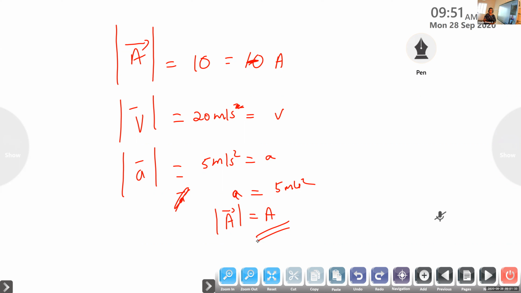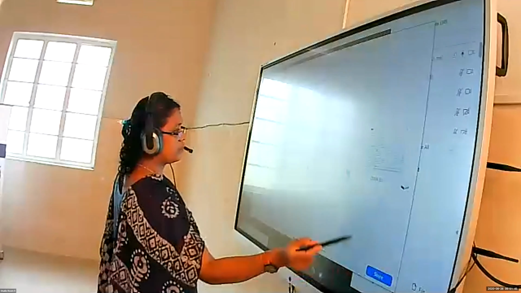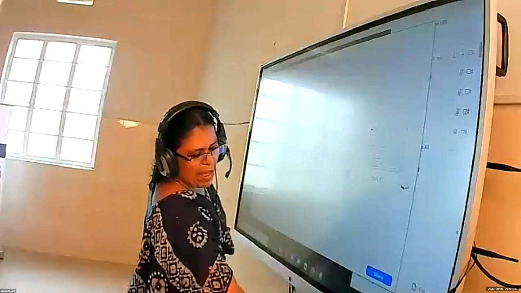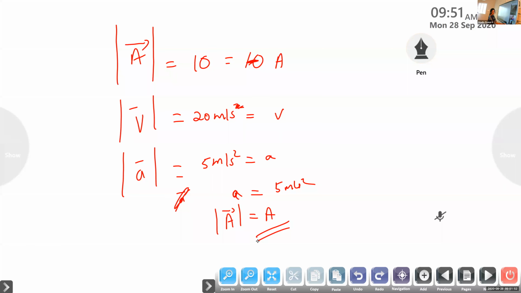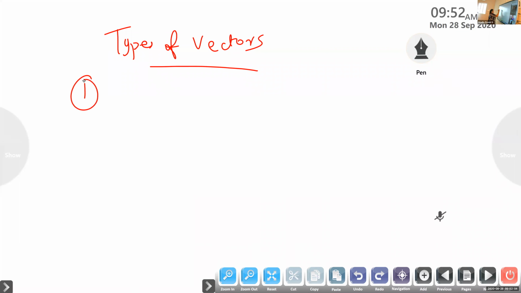Now we are moving on to the same representation for various situations. So according to that, we are moving on to types of vectors. These are maths only, so you only have to study, without a derivation, mathematical things. So next heading, types of vectors. First type, you are going to study equal vectors.